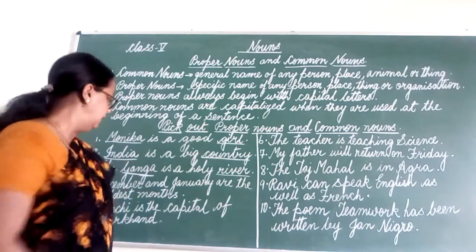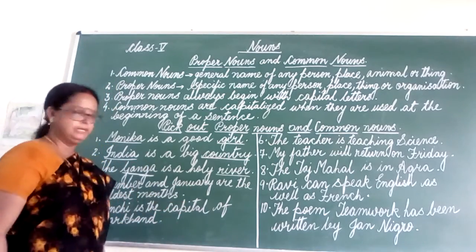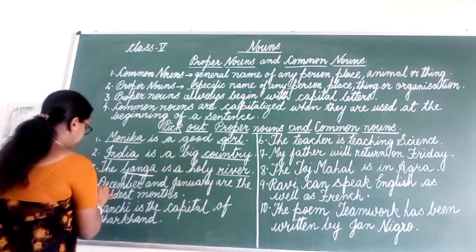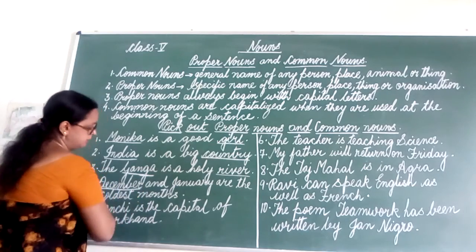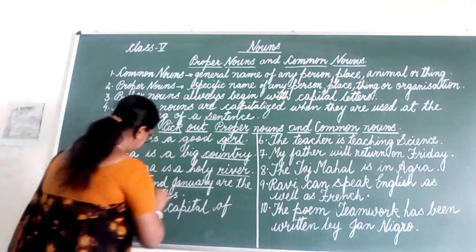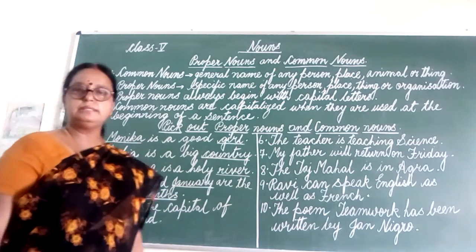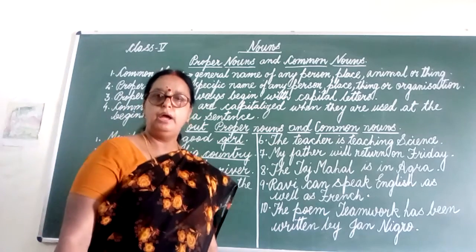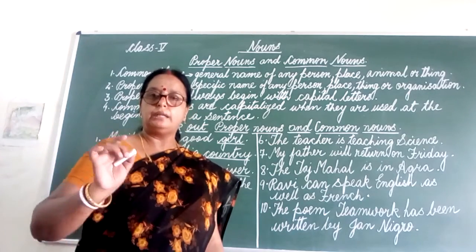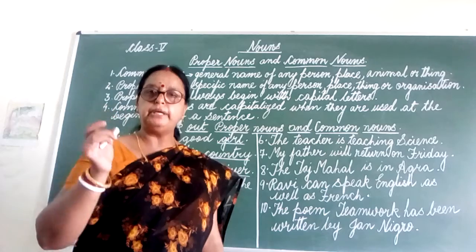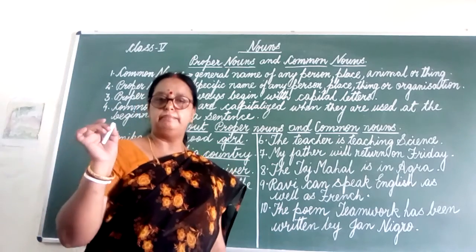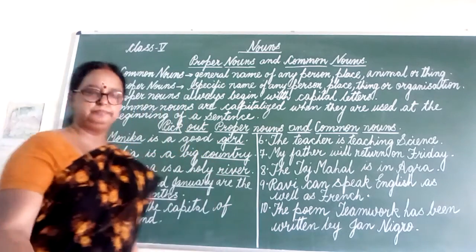In this sentence there are three nouns: December, January and months. Months is common noun and December and January are the particular name of the months. So December and January are proper nouns.